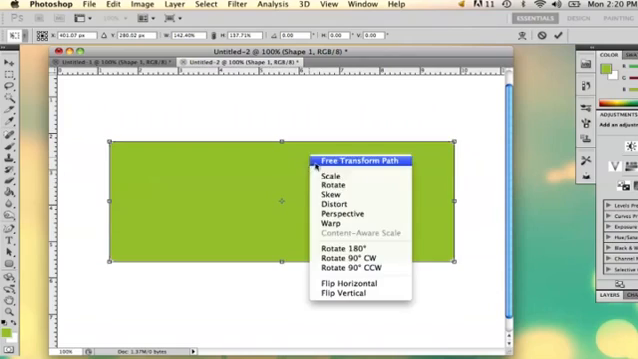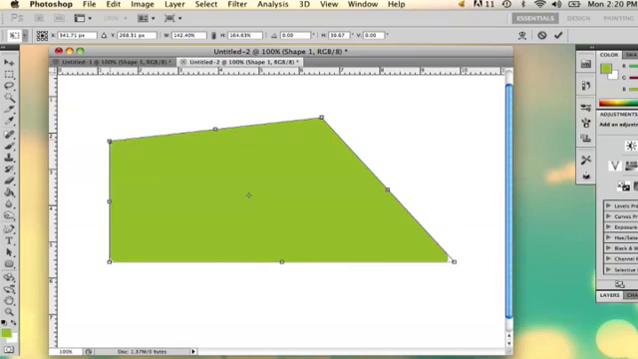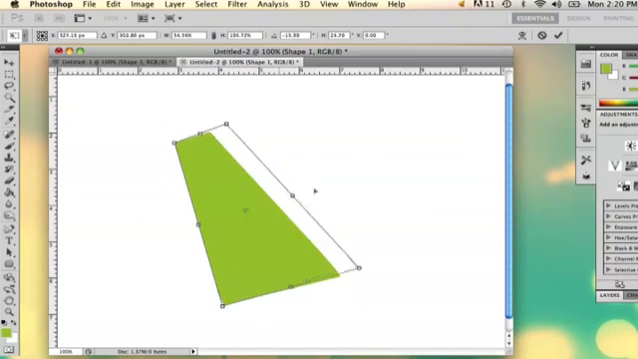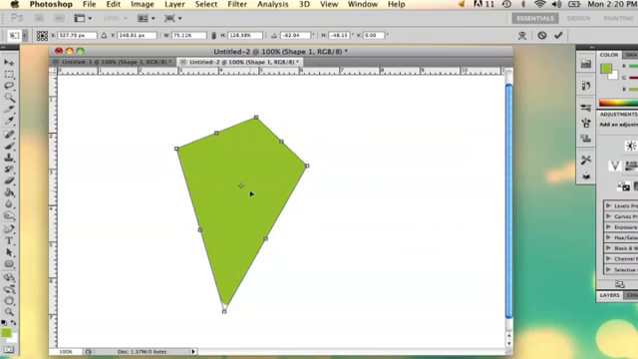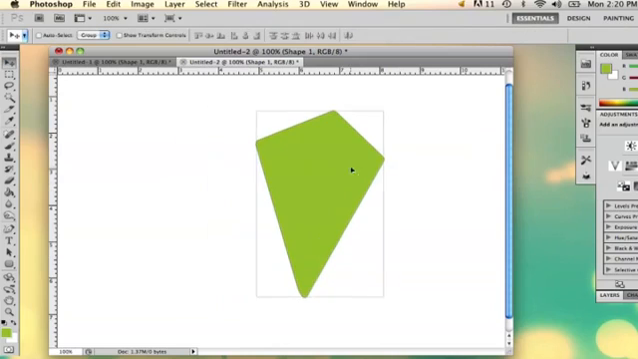So you want to right click and you can select Distort. And Distort will actually allow you to pull your edges around and kind of mess around with how the shape is. You can turn it into a trapezoid, you can turn it into a square, etc. And then you can pretty much have a whole new shape from that.